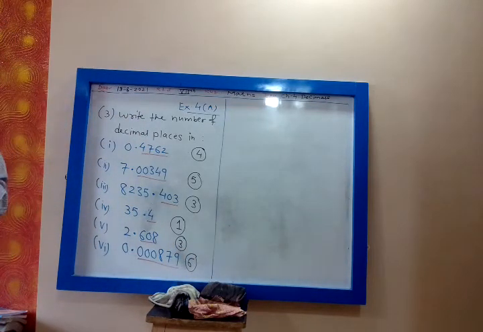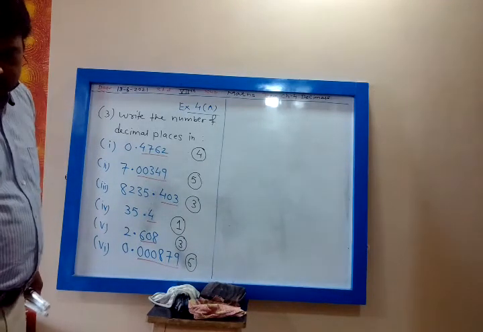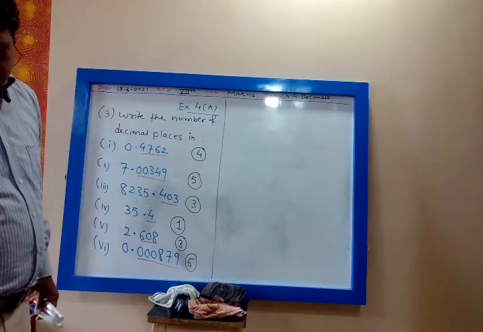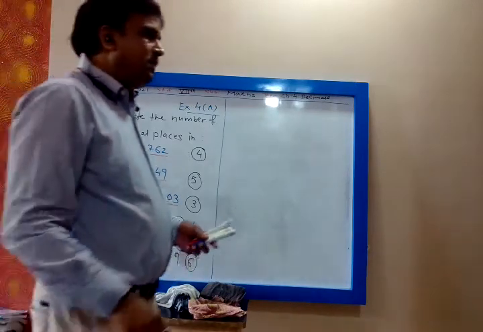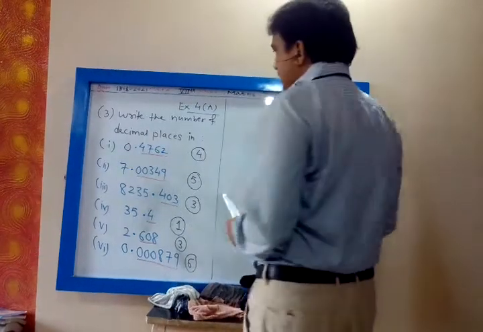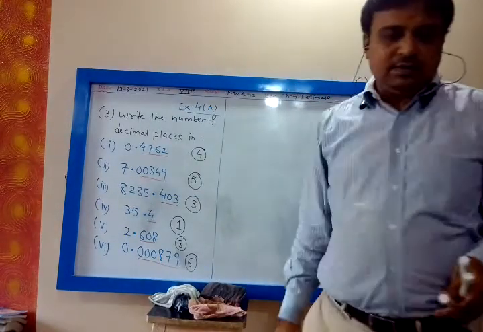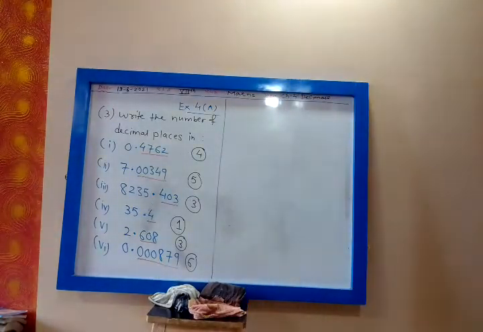Write the number of decimal places in the following.